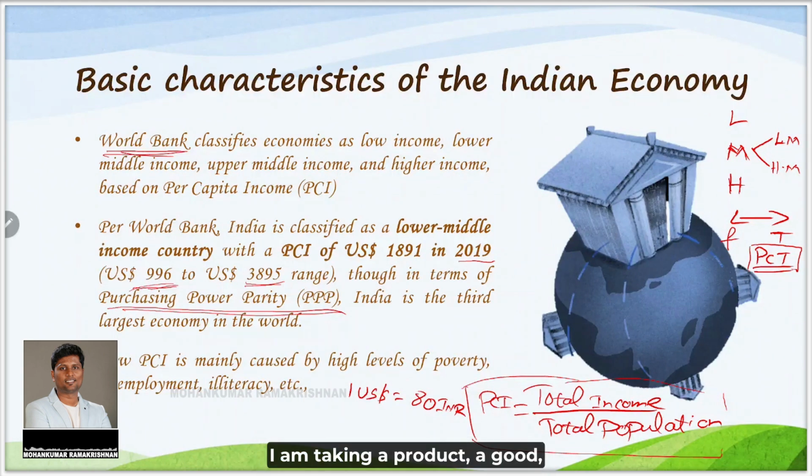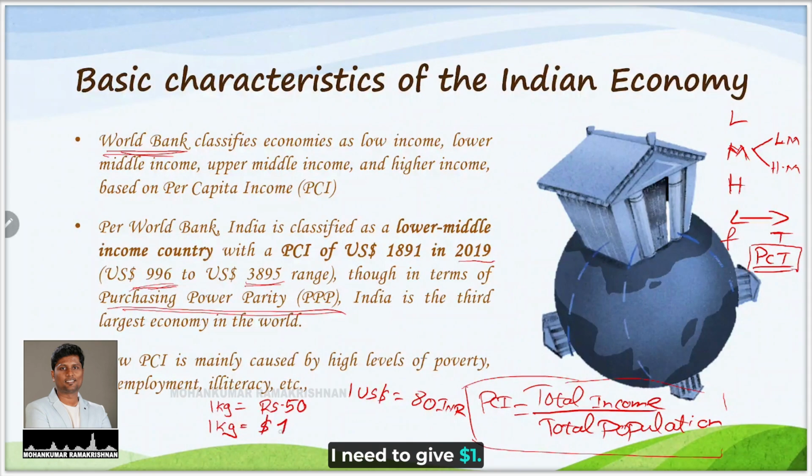Now I am taking a product, a good, for example, onion. I can buy 1 kilogram of onion in India for 50 rupees. To buy the same 1 kilogram of onion in the United States, I need to give $1.